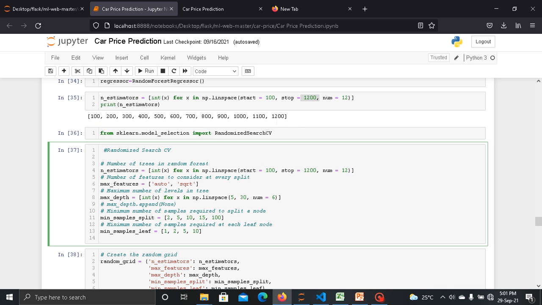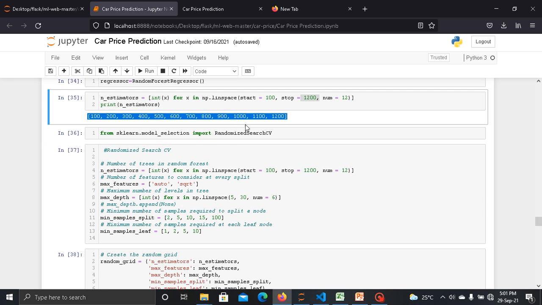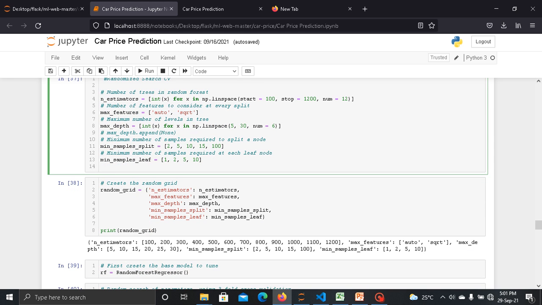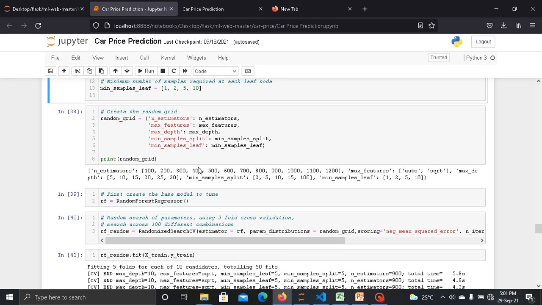Apart from the decision trees, I have taken max features, then max depth, then minimum sample split values as 2, 5, 10, 15 and 100, and minimum sample leaf values as 1, 2, 5 and 10. Now here I just create the random grid.